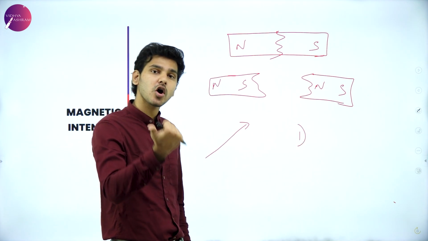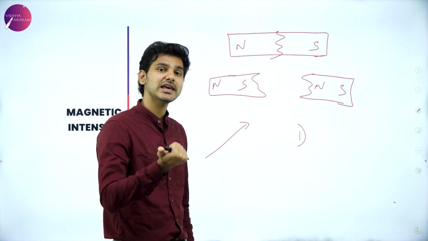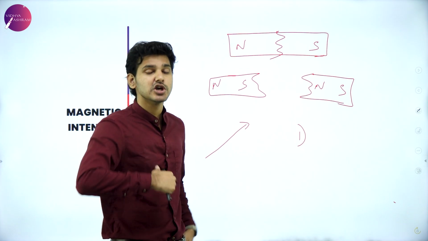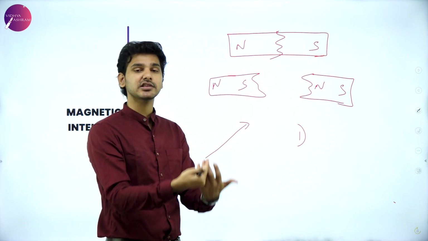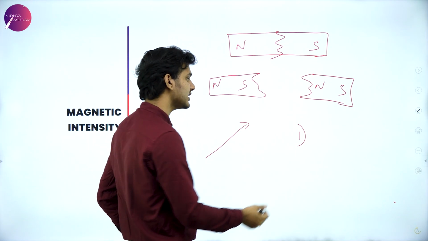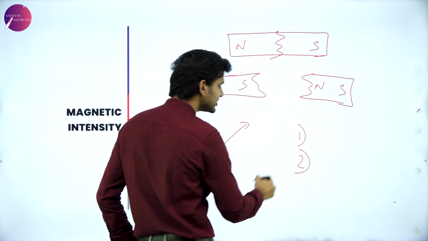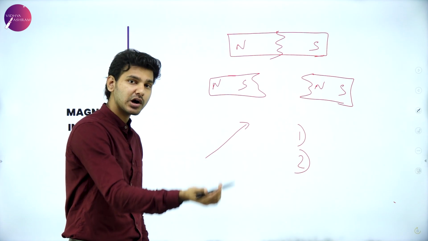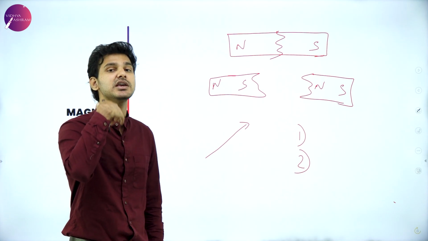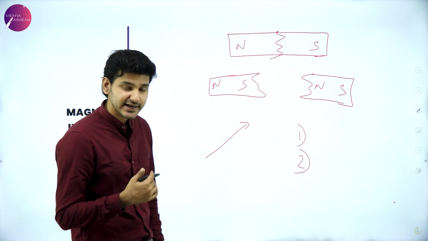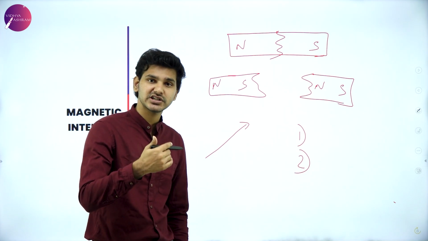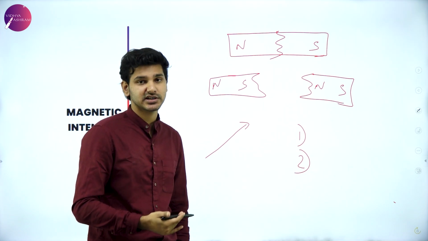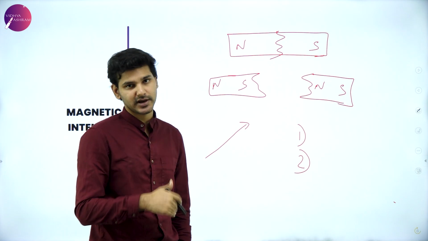That is, how strong the field is and how strongly it is attracting certain objects. So it will give you information about the strength of the field, and second, information about the orientation of that field, in what direction it is oriented. So basically, the dipole moment gives you information regarding the strength and orientation of the magnetic field.